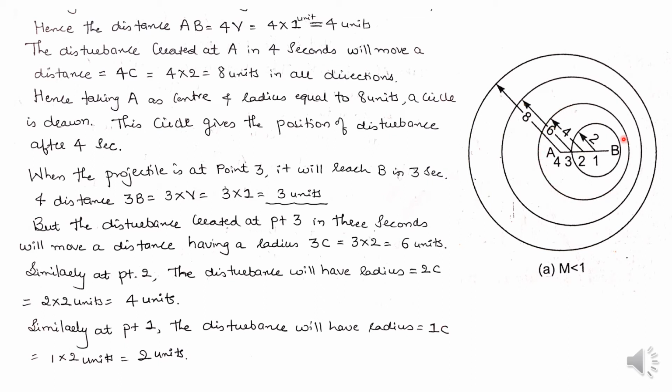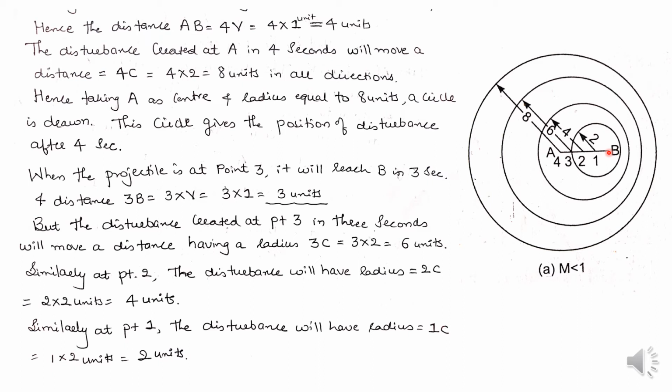Next, similarly, after 1 second, the projectile reaches point 1. From point 1 to point B, the projectile requires 1 second. That means the distance 1B is equal to 1V, which is 1 into 1, equal to 1 unit.